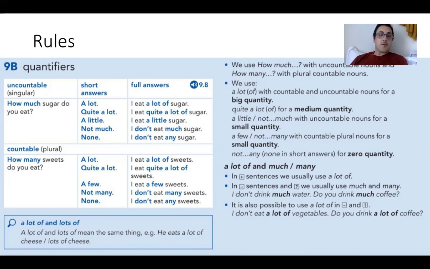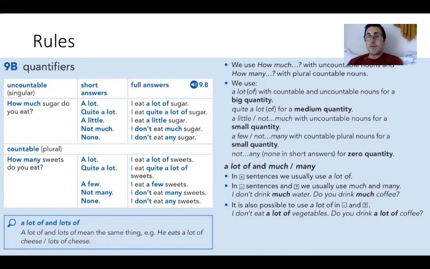Now, we've got countable nouns, which are plural. For example, one cup of coffee, two cups of coffee, three cups of coffee, one person, two people, three people, four people. So if you can count them like 2, 3, 4, then it's going to be countable. Now, how many sweets do you eat? Do you see the difference? It's how much for uncountable, but how many for countables.